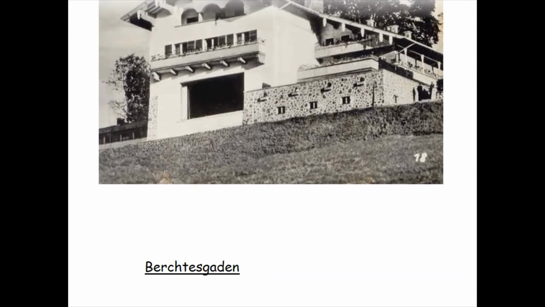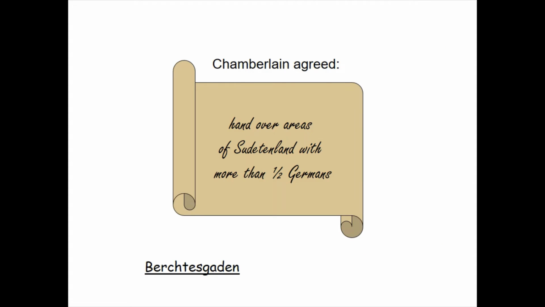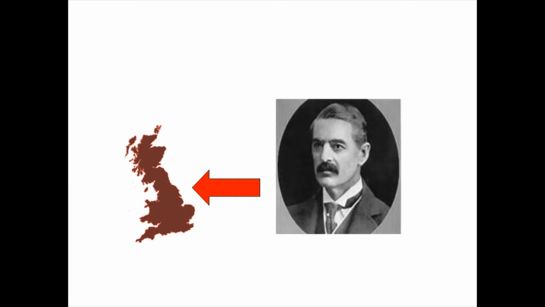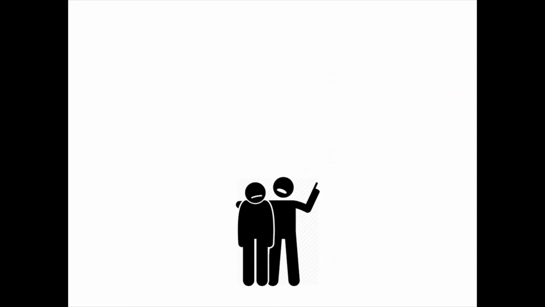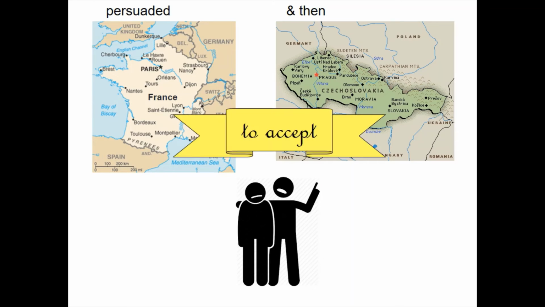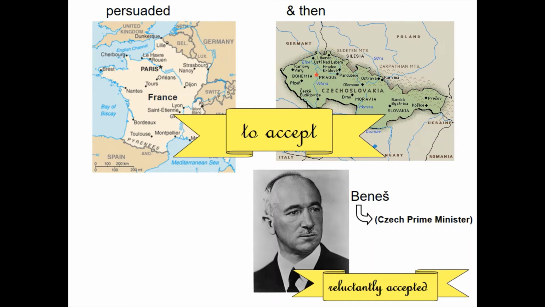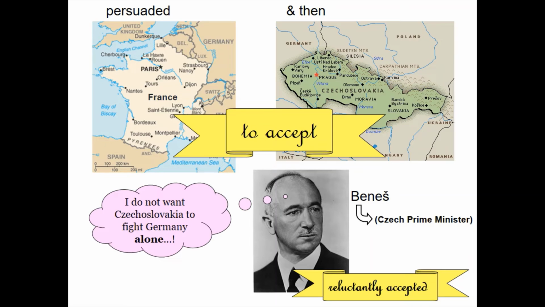Chamberlain met Hitler at Berchtesgaden. Here Chamberlain agreed that Czechoslovakia should hand over to Germany all areas of the Sudetenland where more than half of the population was German. Chamberlain subsequently went back to Britain to make preparations for the transition. Chamberlain persuaded France, and then also Czechoslovakia, to accept the arrangement. Beneš, the Czech Prime Minister, reluctantly accepted, as he did not want Czechoslovakia to fight Germany alone.